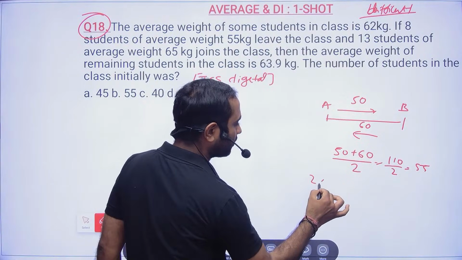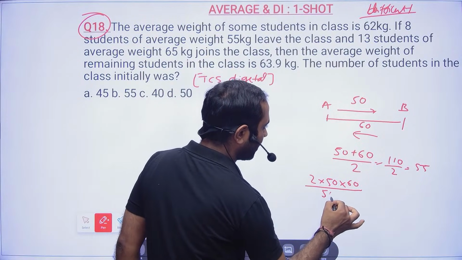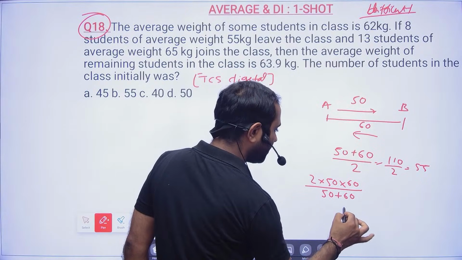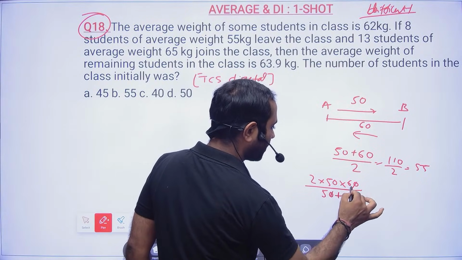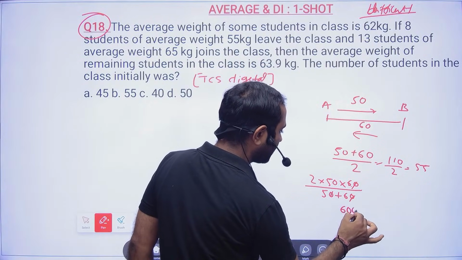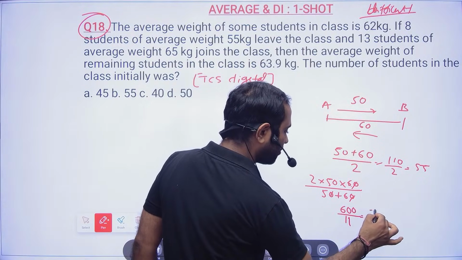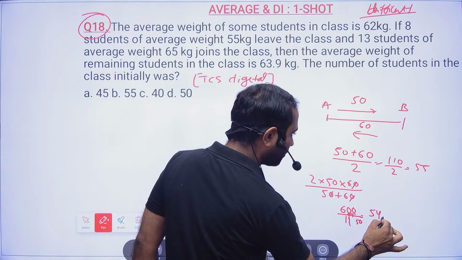But actually if you calculate, the average speed will be 2 into 50 into 60 divided by 50 plus 60. 10 will cancel 10, so 6 into 5 is 30, into 2 is 600, divided by 11, which will be 54 point something.